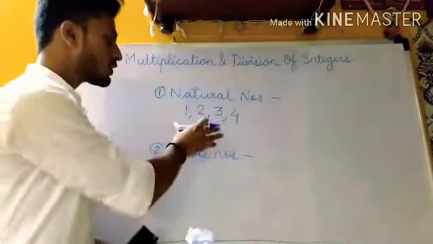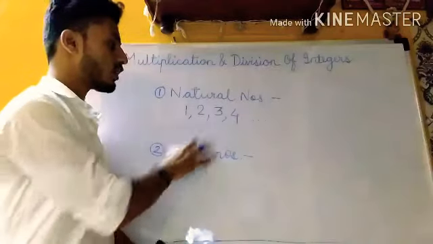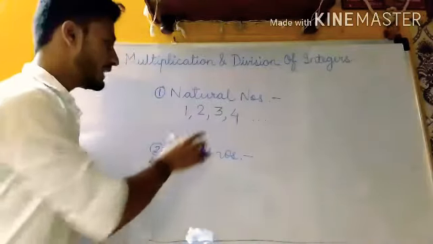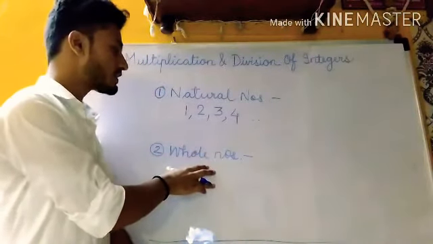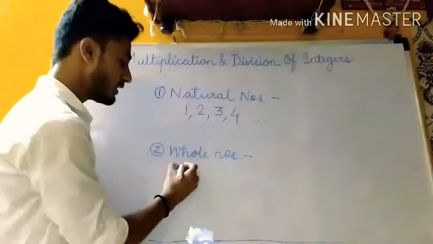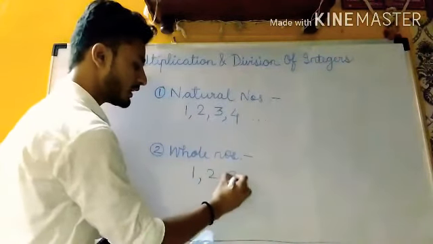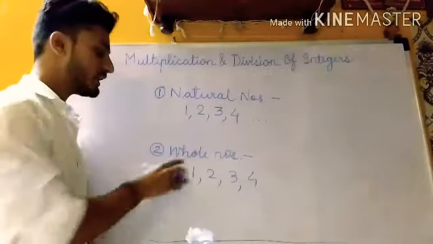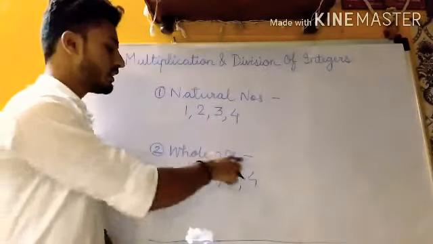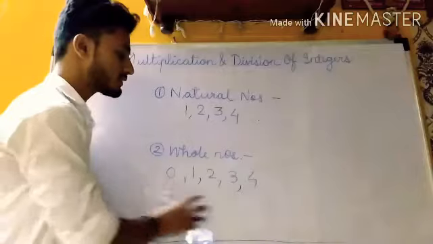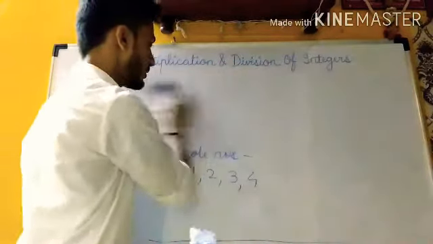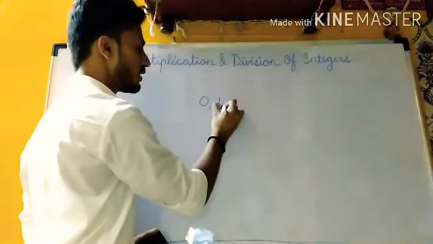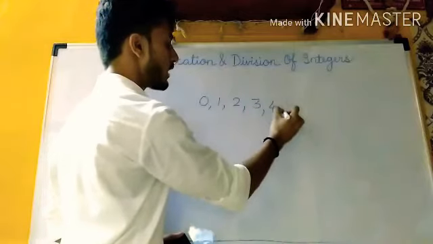Now what are whole numbers? Whole numbers are also natural numbers, but there is an additional part. And what is the additional part? Yes, this series starts with 0 and not with 1. Natural numbers used to start with 1, 2, 3, 4, but whole numbers start with 0. If the series is starting from 0, then we say they are whole numbers. The whole numbers start from 0, 1, 2, 3, 4 and so on.